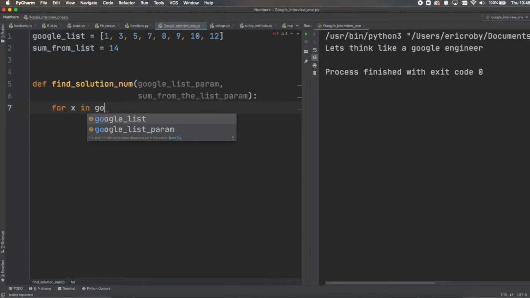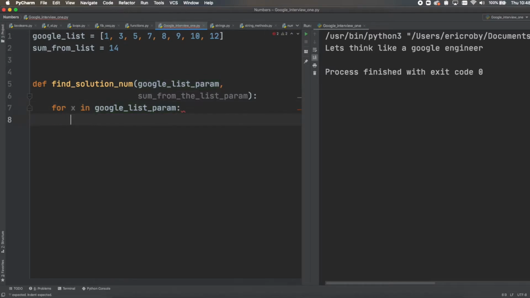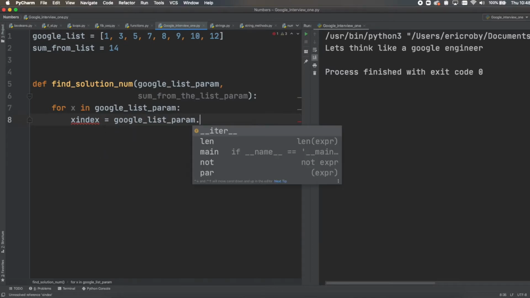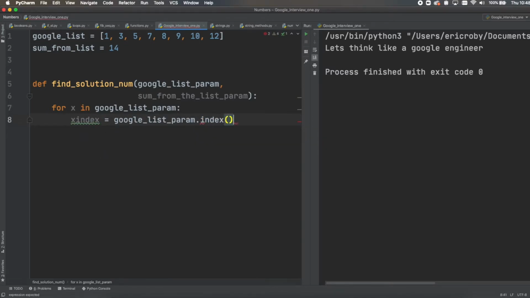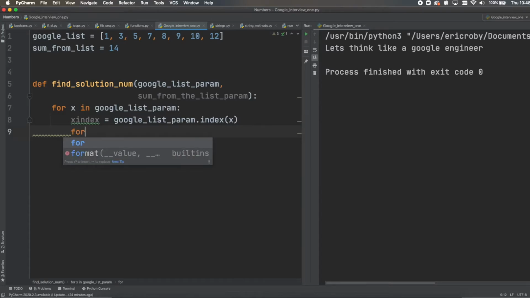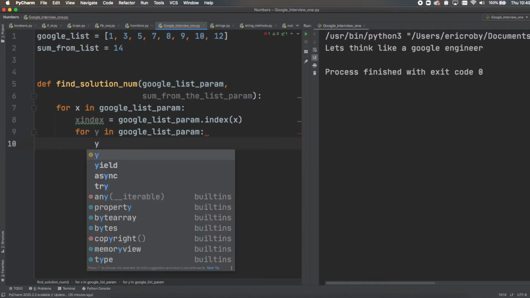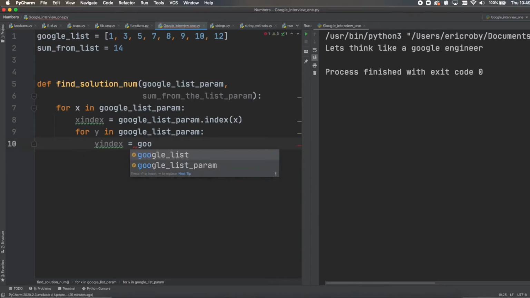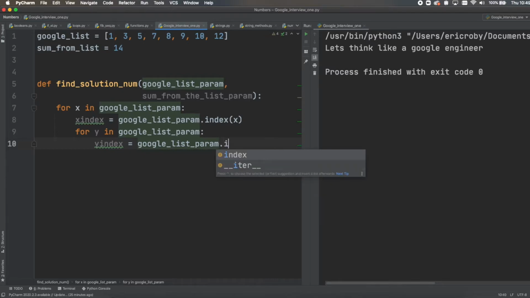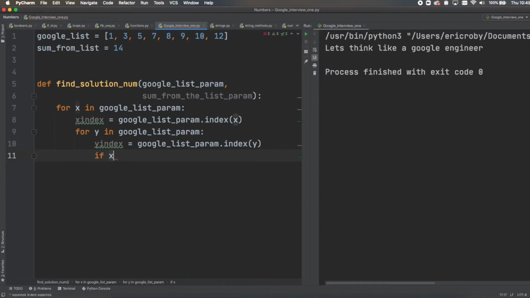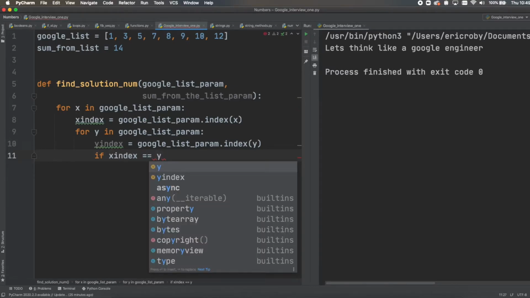So for x in Google list param, we want to capture the index of this element, so x index equals Google list param dot index of the x element, and then write a loop within this loop that is for y in Google list param, capture this index, so y index equals Google list param dot index of y. If x index is equal to y index, then continue.